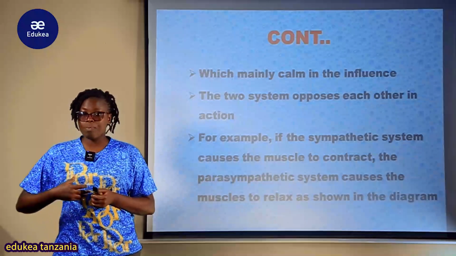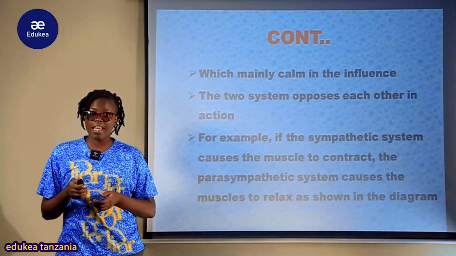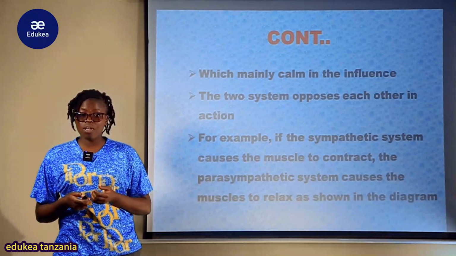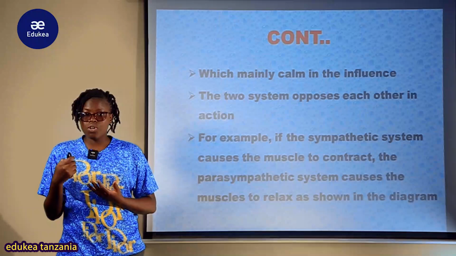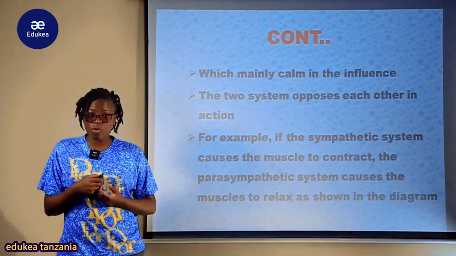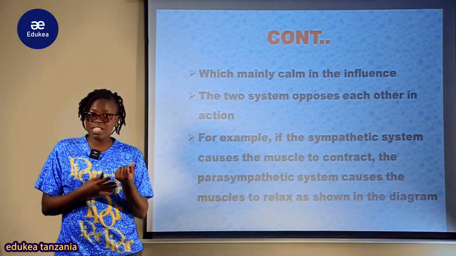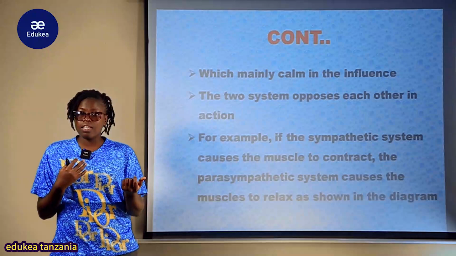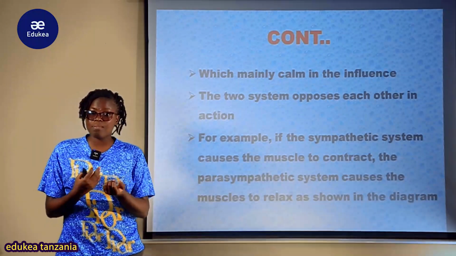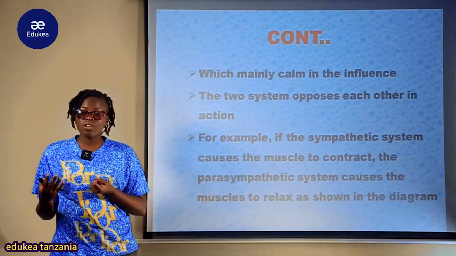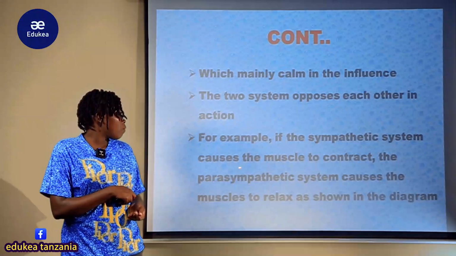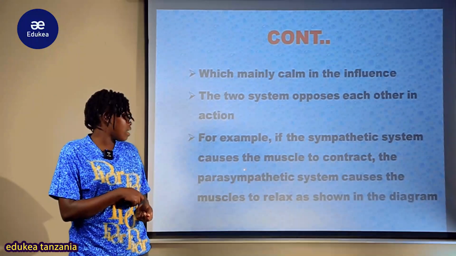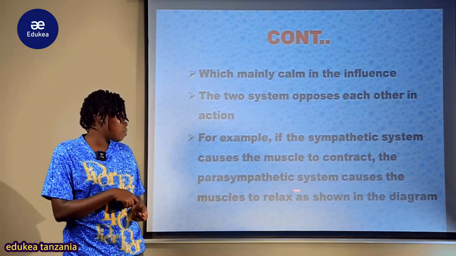Kwa mfano katika kupepesa macho, kwa mfano kuna dilation, kuna vasoconstriction of the blood vessel during the control of the temperature regulation. The parasympathetic ikiconstrict, parasympathetic relaxes, sympathetic yenyewe ina contract. So they tend to work antagonistically. So for example, when the muscle contracts, the parasympathetic system causes the muscle to relax.